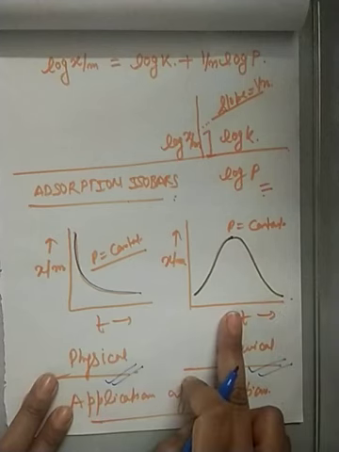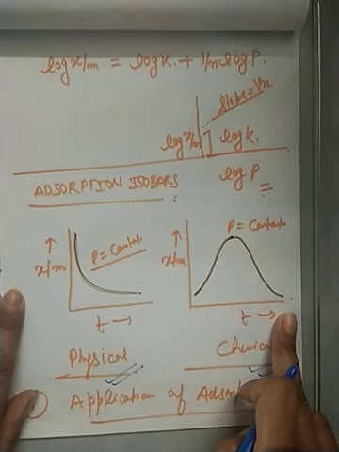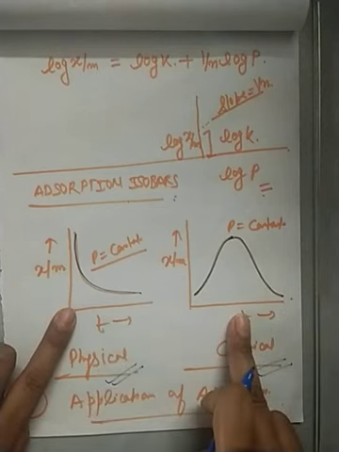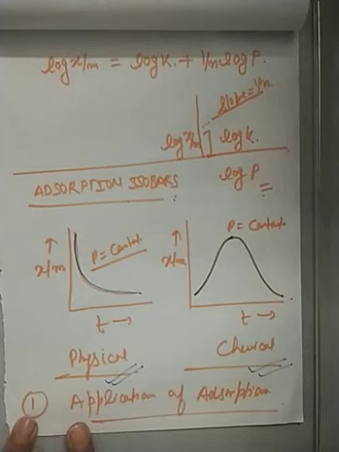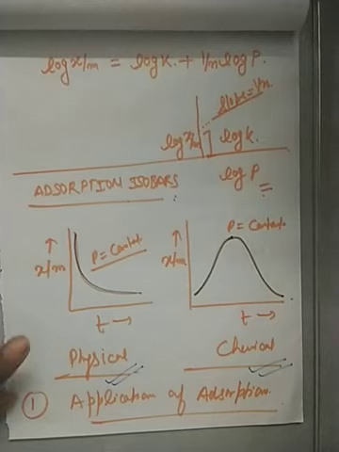So there is a 1 mark question. By showing the graph, they can ask in the examination what this graph is for and what that graph is for. So it is for physical adsorption and it is for chemical adsorption. Now there is the last topic of adsorption, which is application of adsorption. It is a very easy topic. When you go through the NCERT, you will find the applications and you can read them from the NCERT. One or two applications I am discussing here with you.